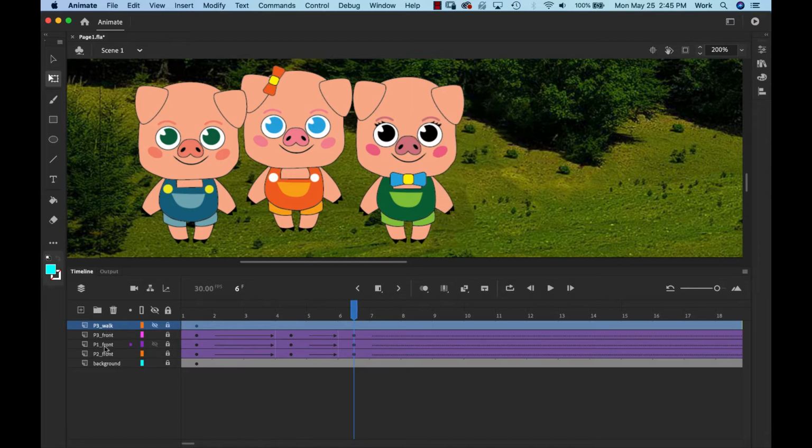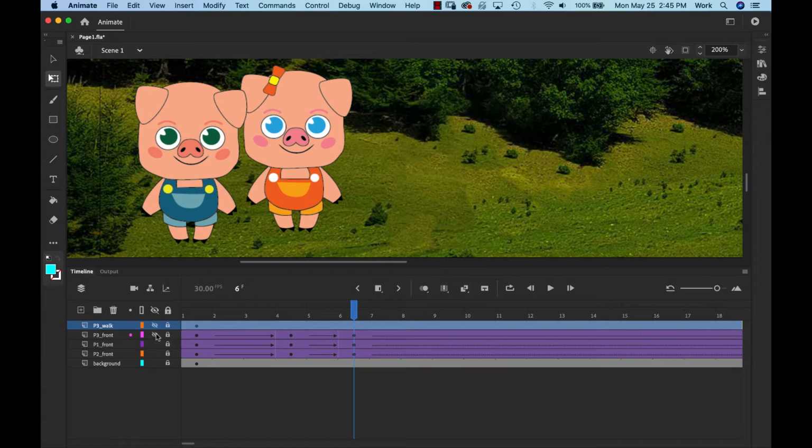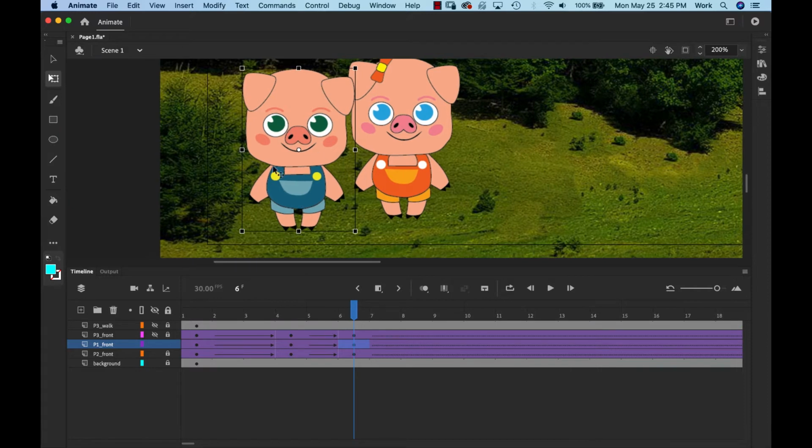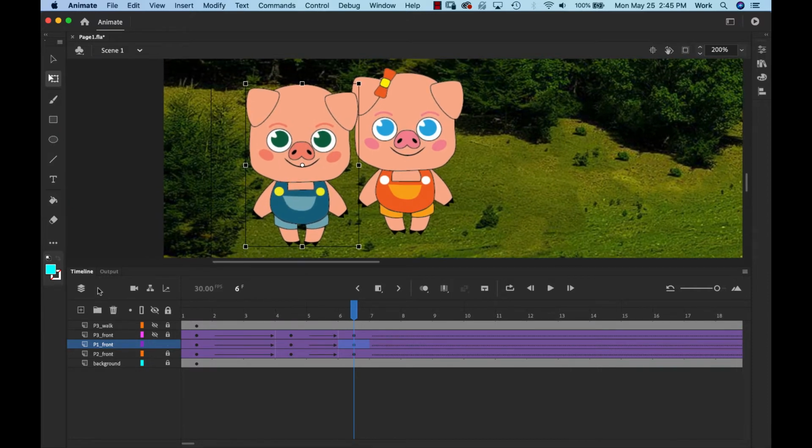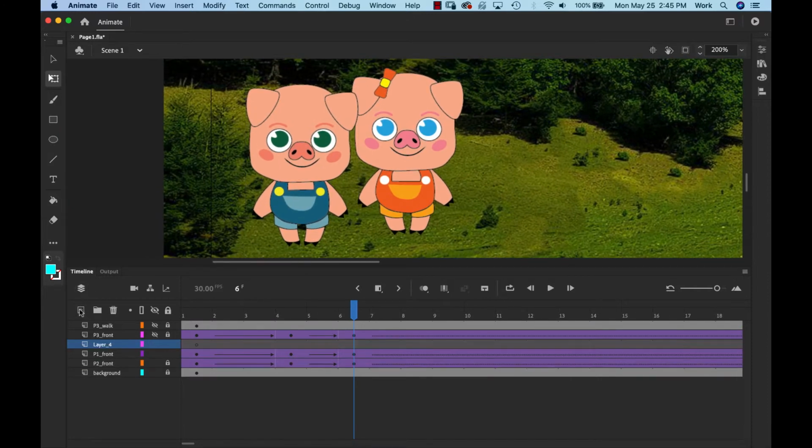Now we're going to do the same thing. I'm going to close the eye for P3 and the same with that P3. For P1, I'm going to unlock P1 so we can see it. So this is P1 here. And I also want to do the same thing. I want to create a new layer, and I'm going to call that P1 1.